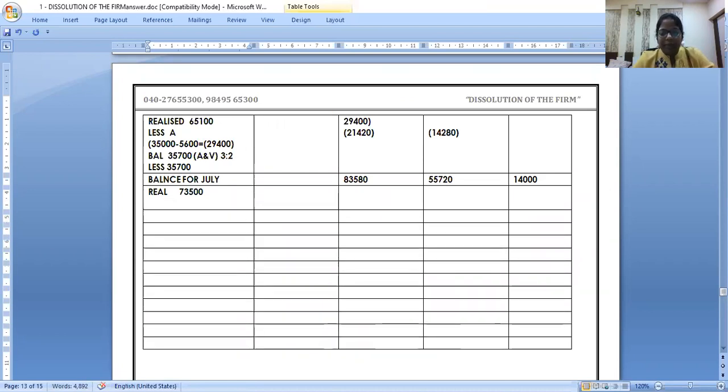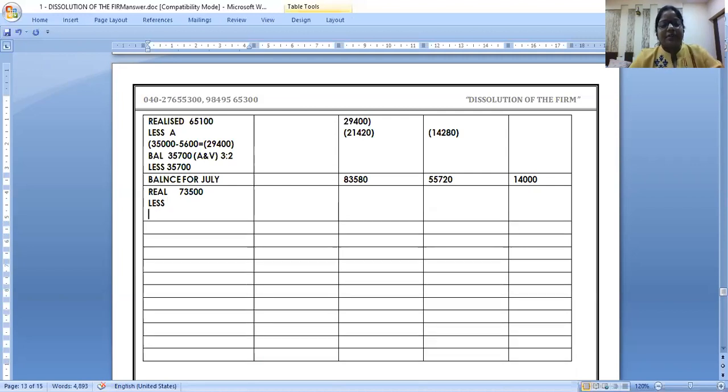73,500. Now how do I pay? How much do I have to pay to partners? 1,05,000. So look now how I'm calculating. Okay. Can I write like this? In bracket, 1,05,000 I had to pay to the two partners. Yes or no?